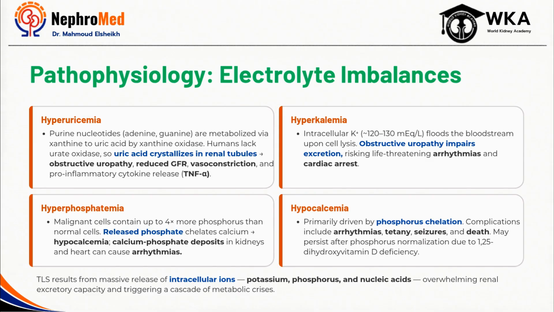And finally, hypocalcemia develops largely as a consequence of phosphate excess. Patients may experience neuromuscular irritability, tetany, seizures, and significant cardiac manifestations. The important concept is that these abnormalities don't occur in isolation. They reinforce one another. As kidney function declines, potassium, phosphate, and uric acid accumulate even further, creating a vicious cycle that can escalate into a medical emergency. So the bottom line is that TLS is essentially a metabolic storm driven by massive cell destruction, with the kidney sitting at the center of the process.